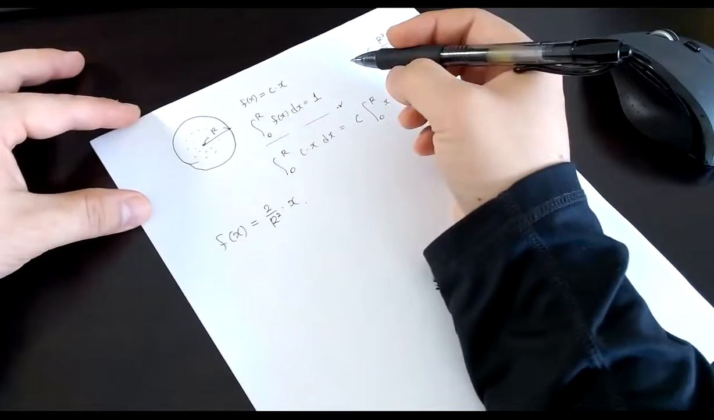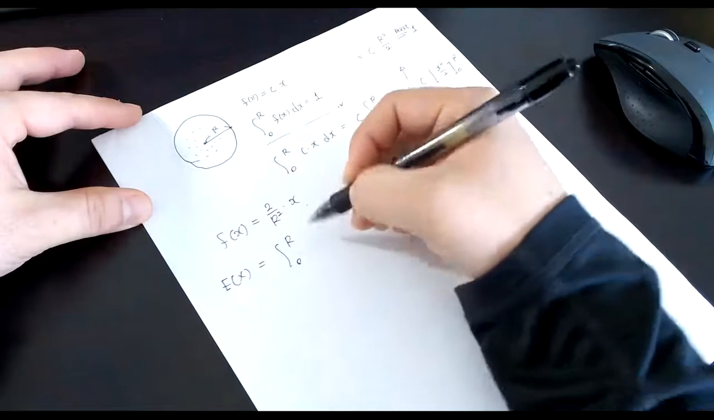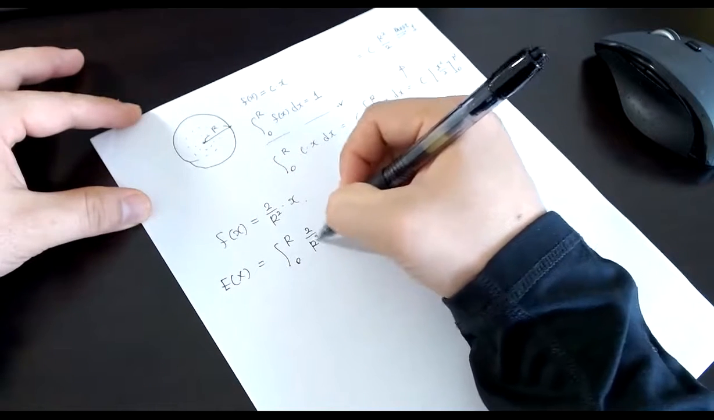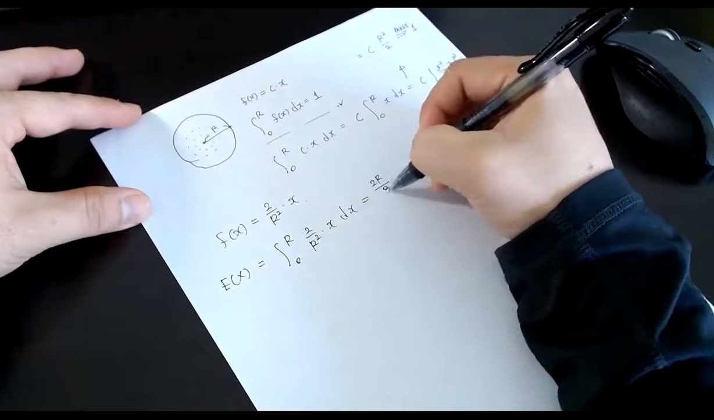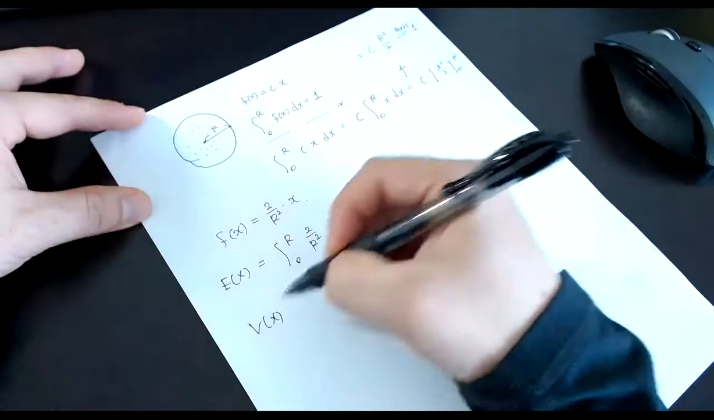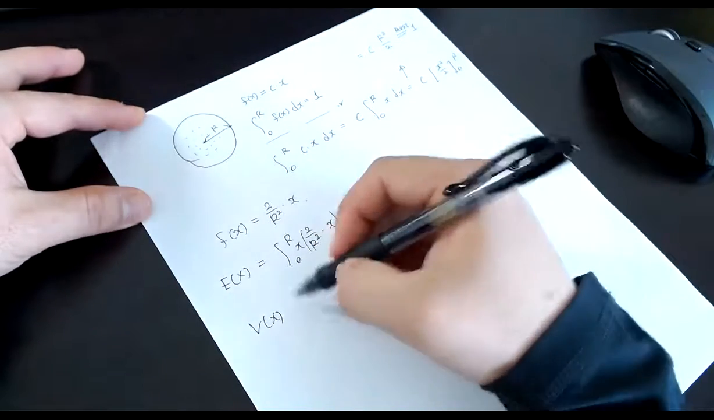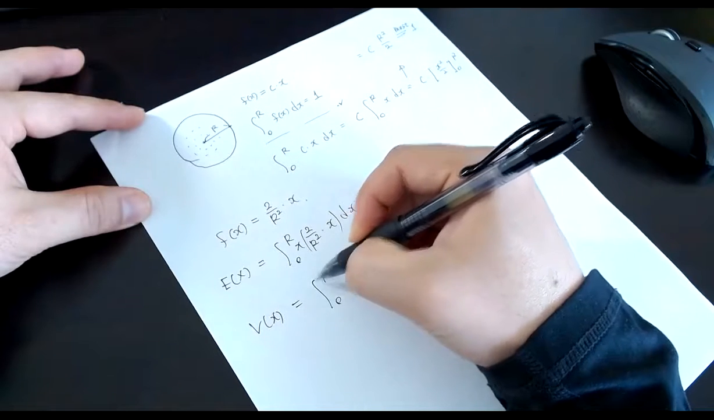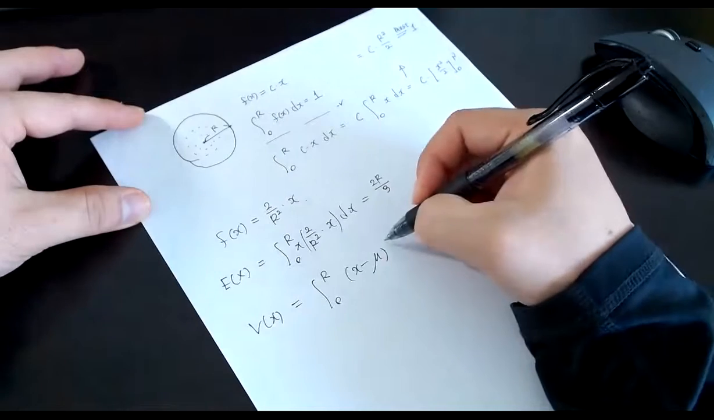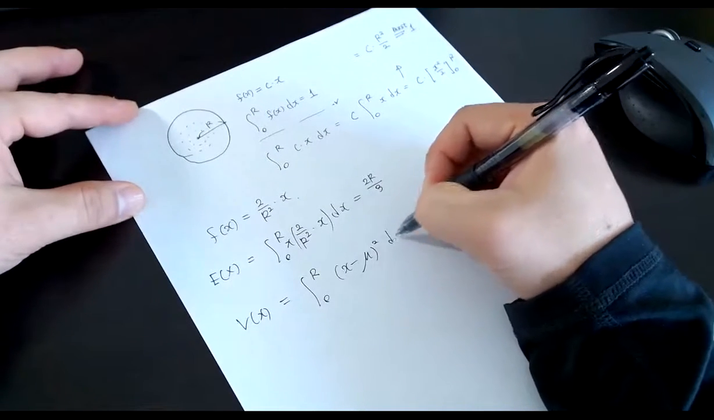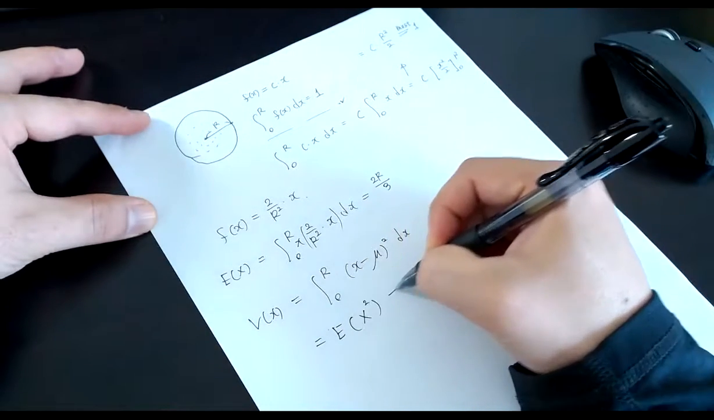Now the expected value is going to be the integral from 0 to r of 2 over r squared times x times x dx. That must be equal to 2r over 3. And then V(x) is the integral from 0 to r of (x minus mu) squared dx. But I'm going to use E of x squared minus mu squared.